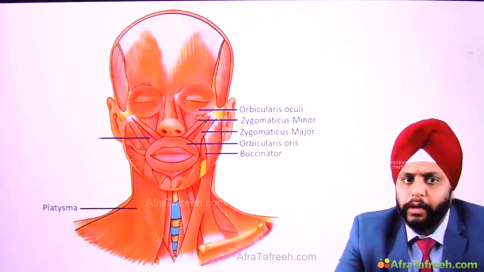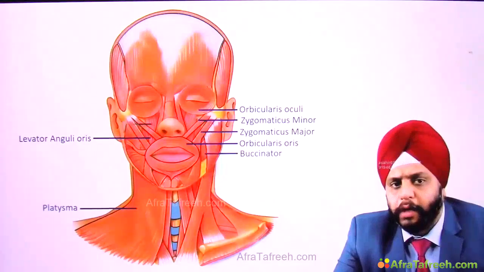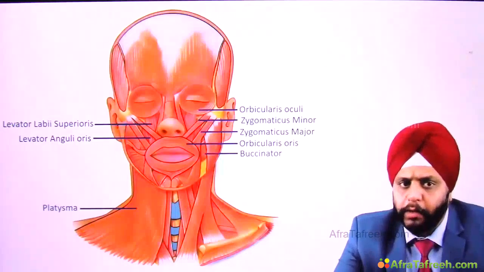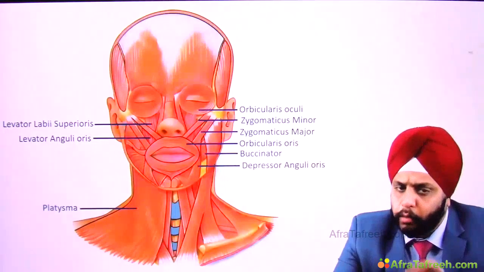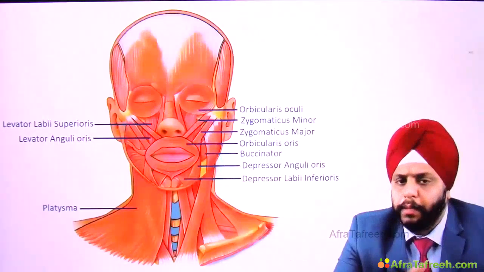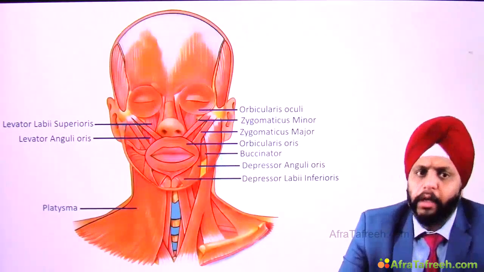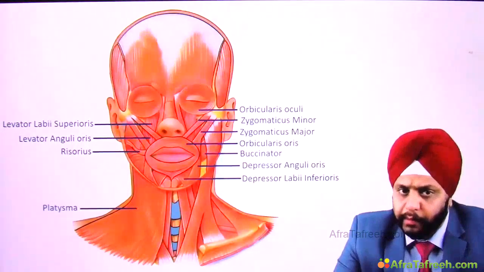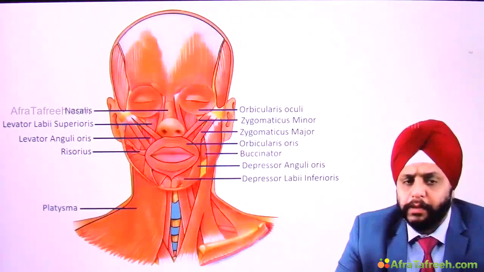We can see the levator anguli oris, levator labii superioris, and below the mouth we have the depressor anguli oris and depressor labii inferioris. Okay, near these muscles we also have the risorius muscles, right? Okay, so these were the muscles on the side.